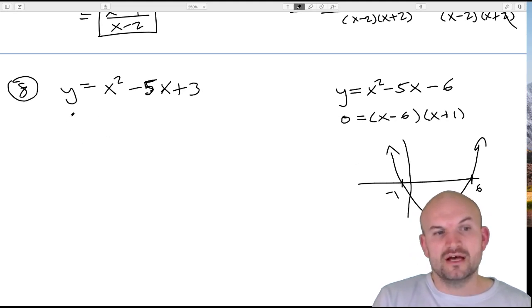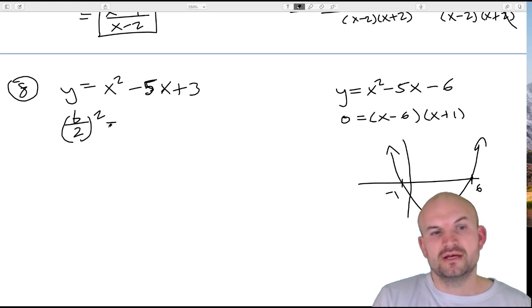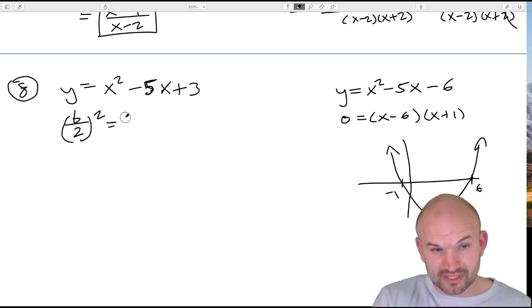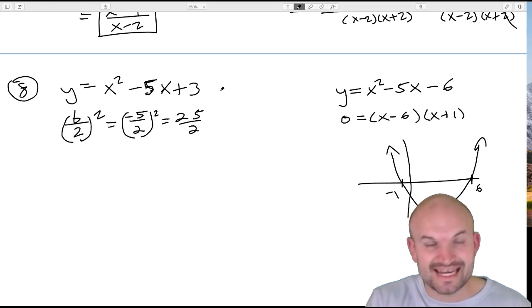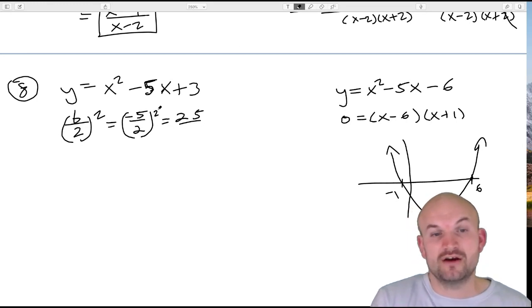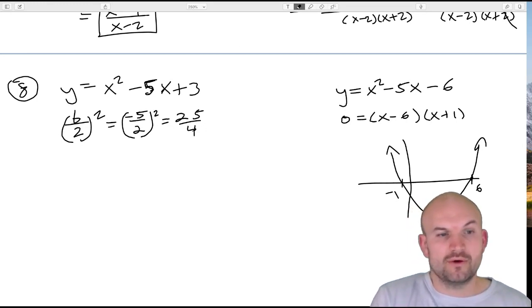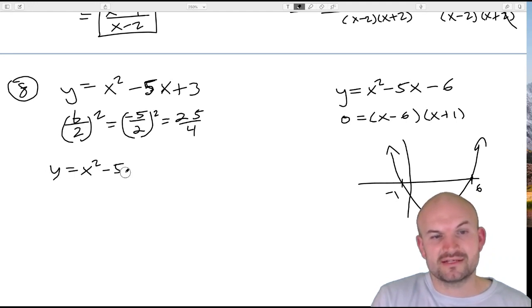And to do that, all you need to do is take your middle term, divide it by 2, and square it. So in this case, we're going to take negative 5 divided by 2, squared, which is equal to 25 fourths. So that is the number that completes the square. It's just like the number 9 that completed our square in our first example. So what I'm going to do is take y equals x squared minus 5x plus 25 fourths.